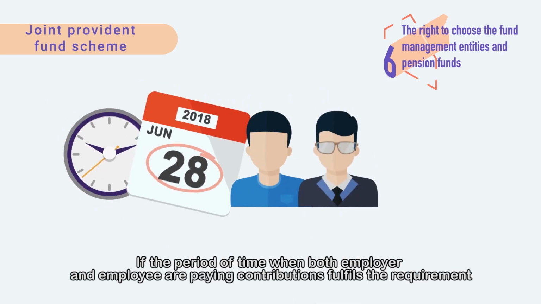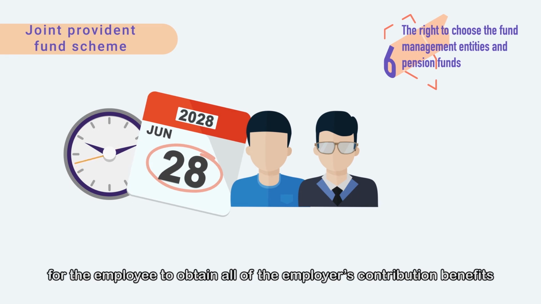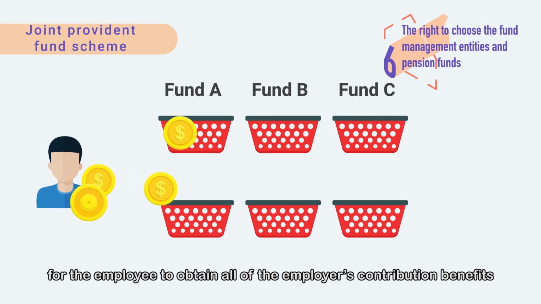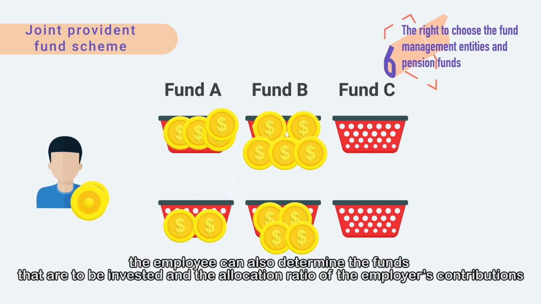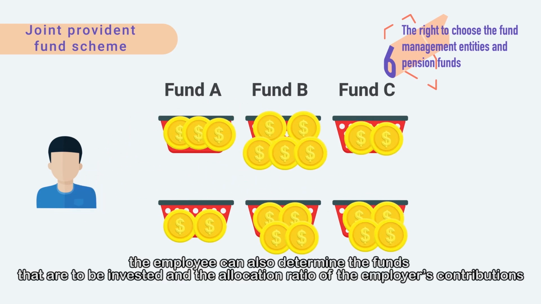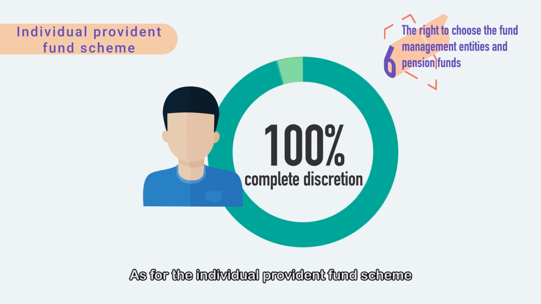If the period of time when both employer and employee are paying contributions fulfills the requirement for the employee to obtain all of the employer's contribution benefits, the employee can also determine the funds that are to be invested and the allocation ratio of the employer's contributions. As for the Individual Provident Fund scheme, individuals will have complete discretion.